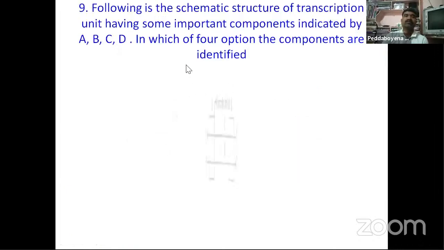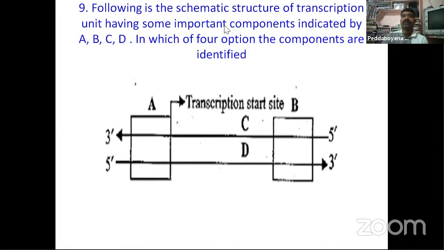Next, ninth: the following is the schematic structure of a transcription unit having some important components indicated by A, B, C, D. In which of the four options are the components identical? So this is the diagram, already you know. 500 to 300, 500 to 300. So this is the transcription start site. It is A, here B and C, D.